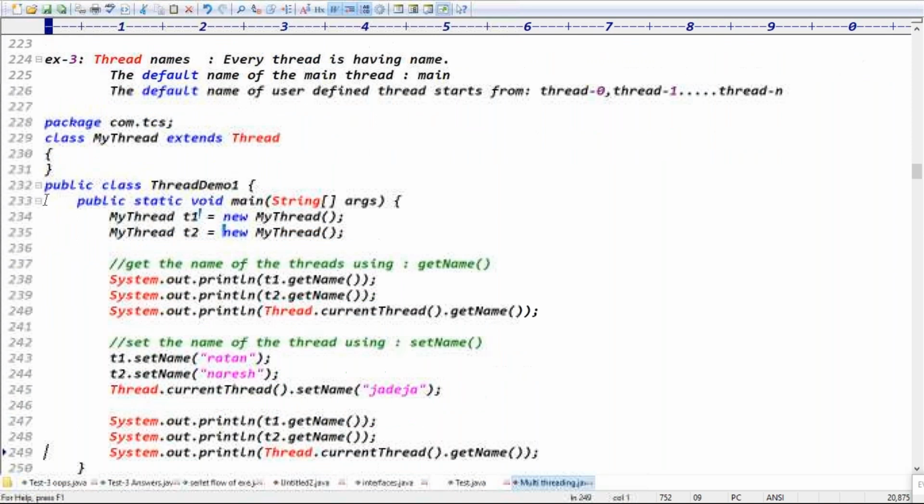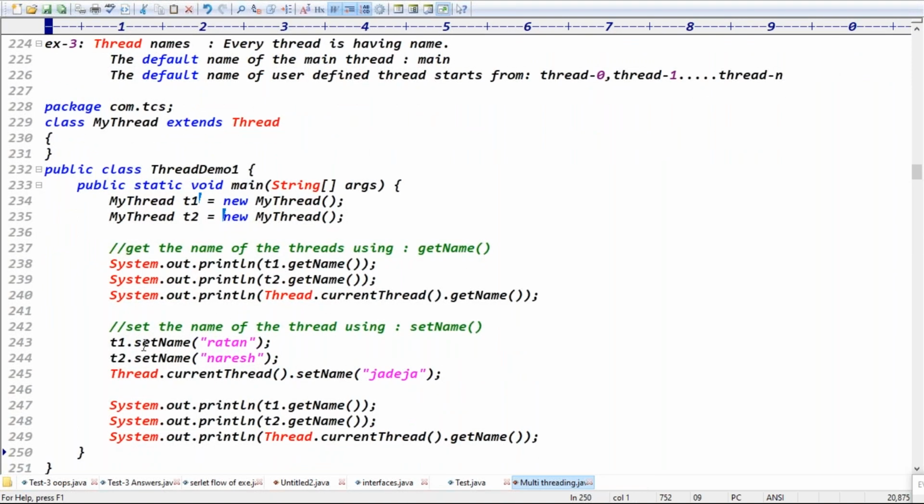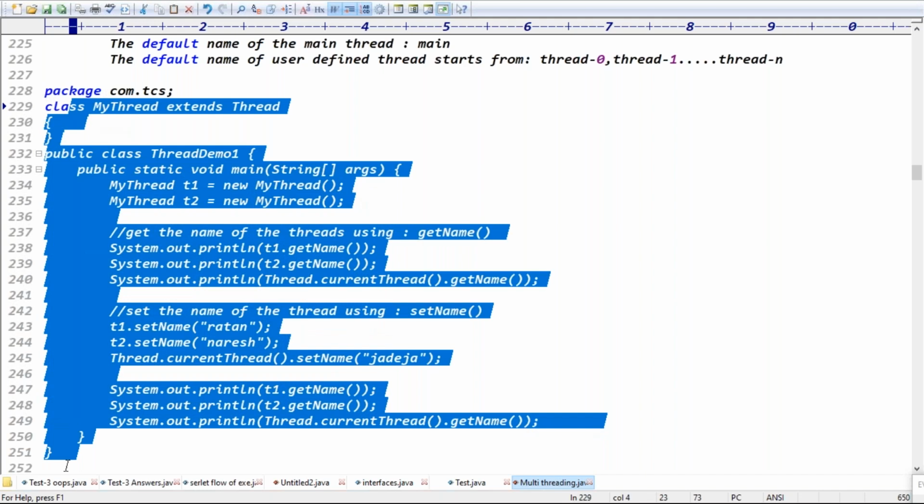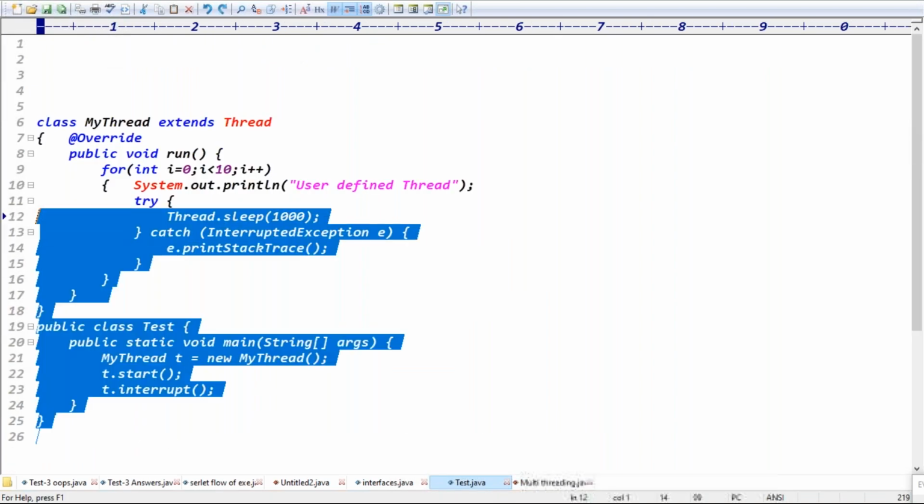After that, if you want, you can set the names, guys. t1.setName("Ratan"), then setName("Naresh"), and setName("Jadeja"), something like this. After setting the names, we get the names again, right? Yes, to set the name you use the setName method, and to get the name you use the getName method. It's not more than that.